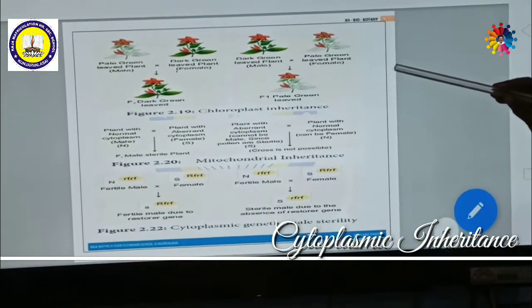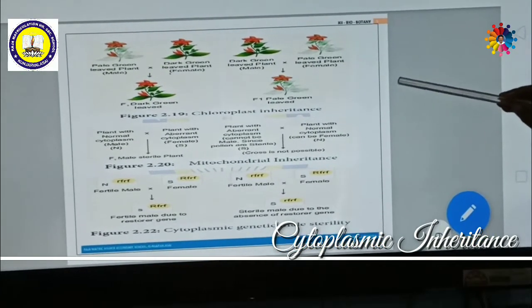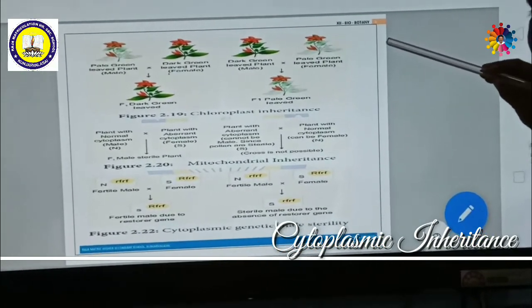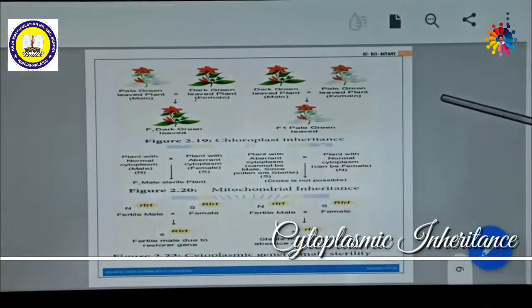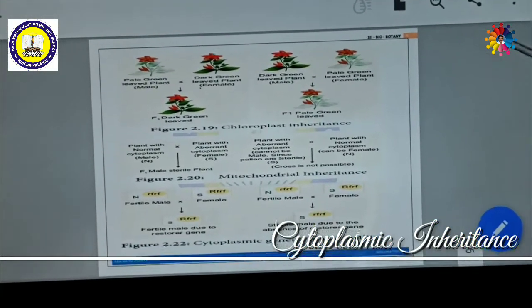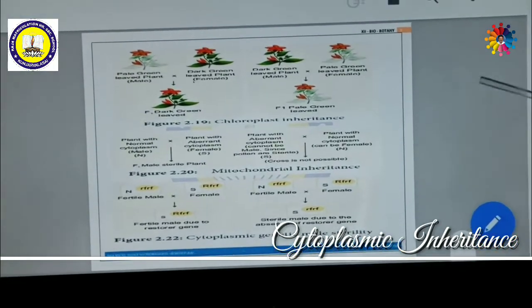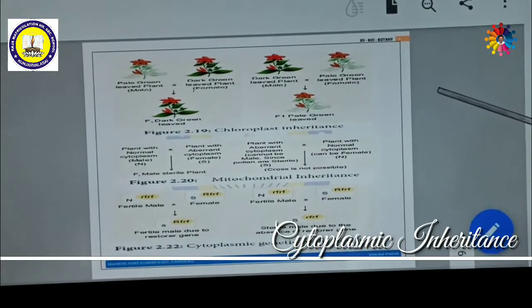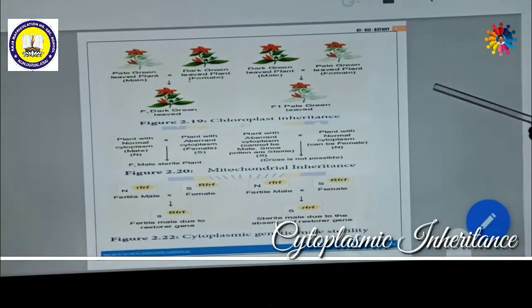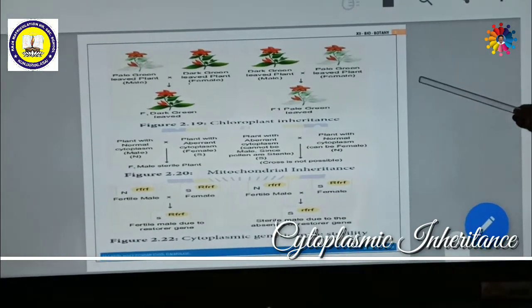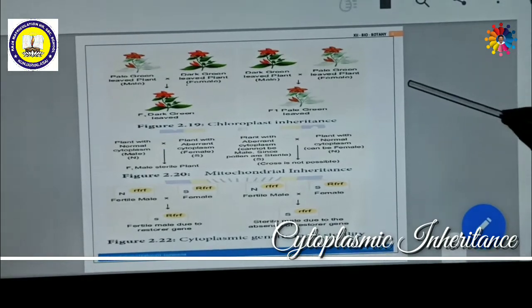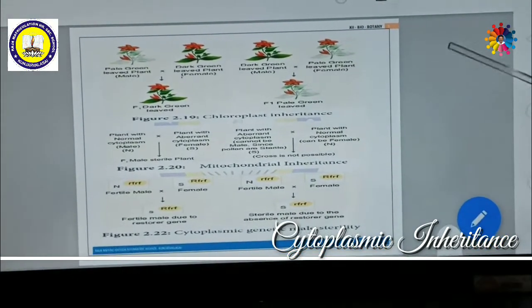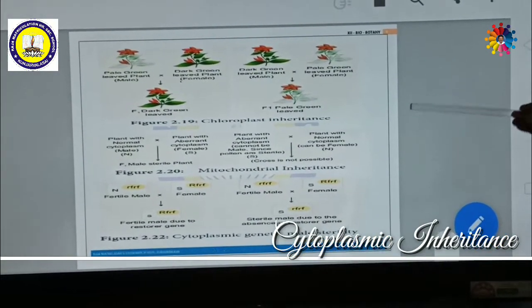Apart from the nucleus, there are also cytoplasmic organelles like mitochondria, chloroplast and some other organelles, especially chloroplast and mitochondria. These also have DNA. Sometimes the DNA or chromosome or gene present in the chloroplast and mitochondria also influences inheritance.